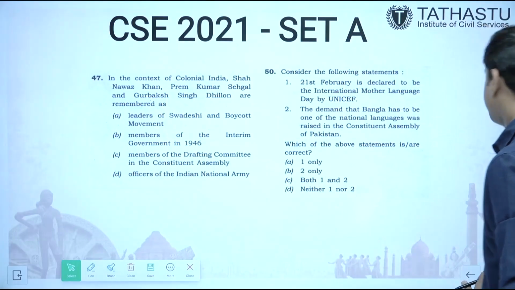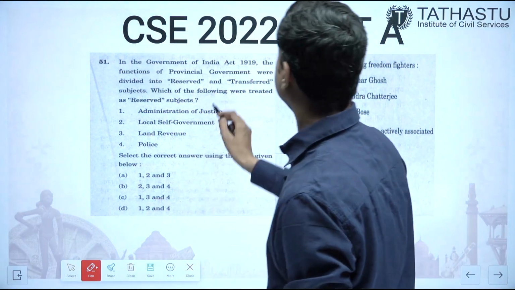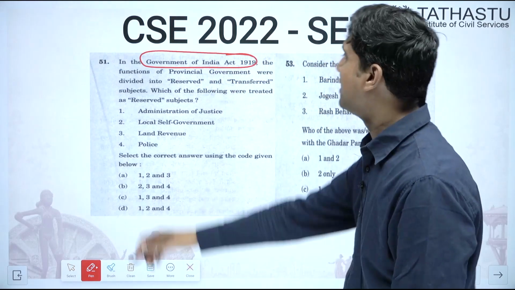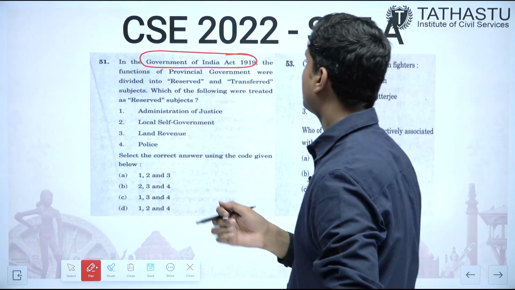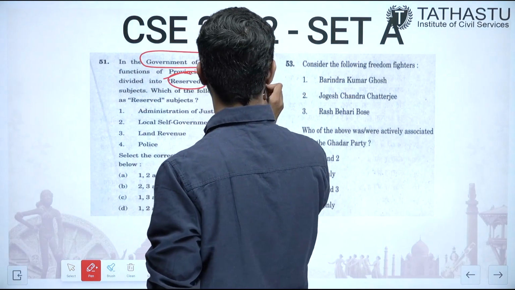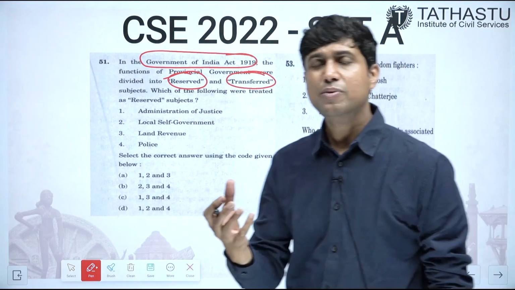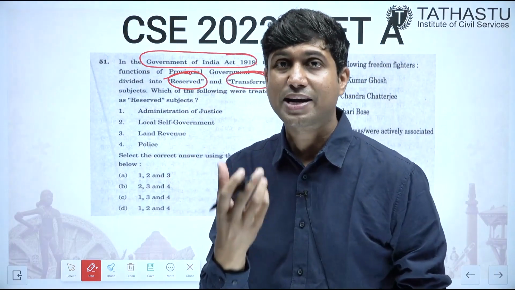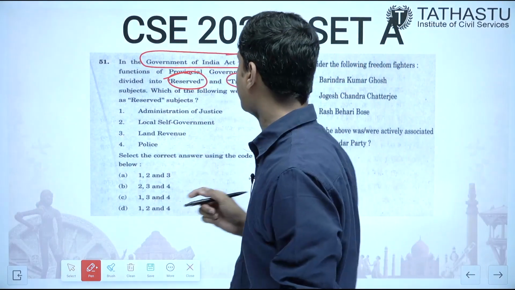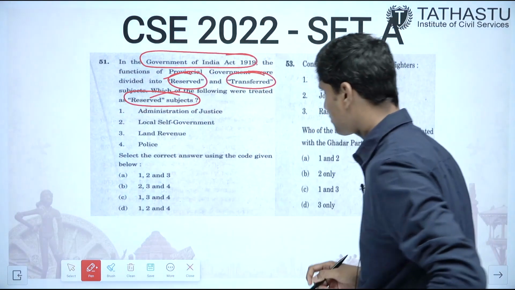Seeing the next question. So we are coming to 2022, and again see, Government of India Act of 19. It had come three to four times in seven to eight years. And the Government of India Act talks about the function of provincial government. As I told you, there were two types of subjects: reserved subjects and transferred. Reserved were the ones which were vitally important, politically important, and transferred were the ones which were not politically that important. Let's see which of the following were reserved subjects.